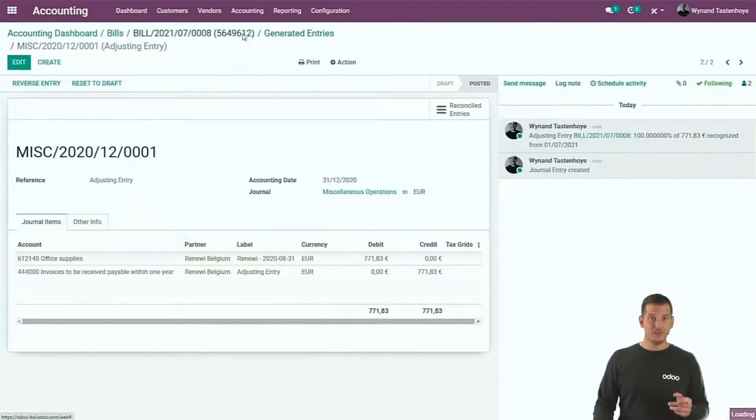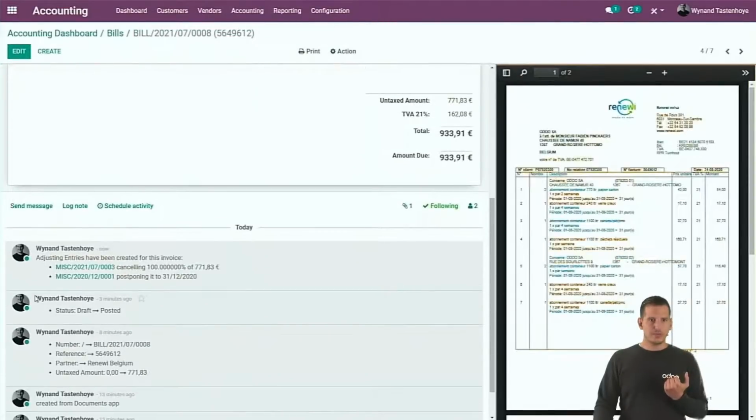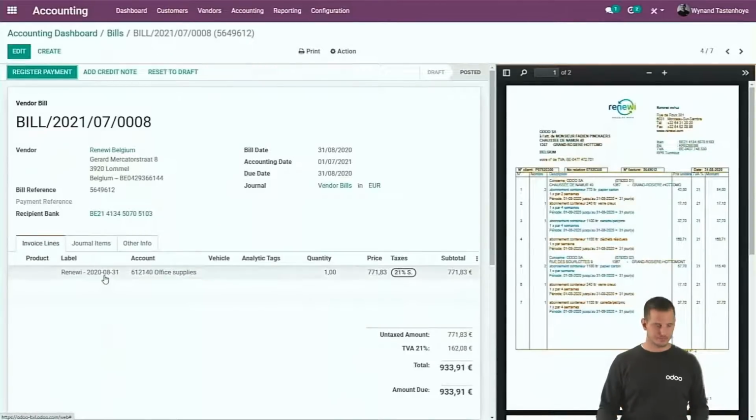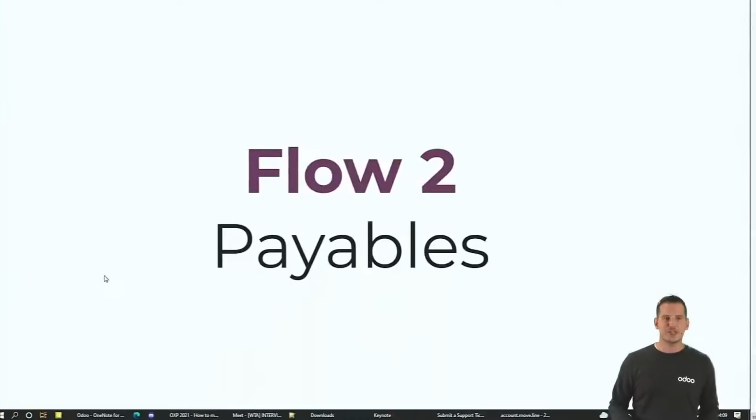And when you jump back to the bill, we will also capture the provision itself and the reverse that we will reverse on the same date on the bill, so that there is never an impact in your profit and loss on the day of the bill itself. So let's jump back to the presentation.